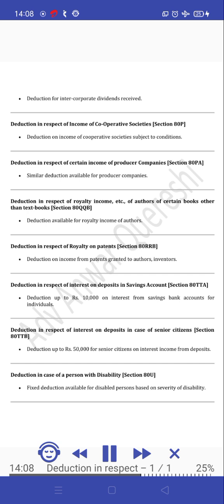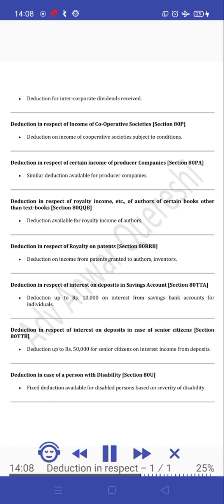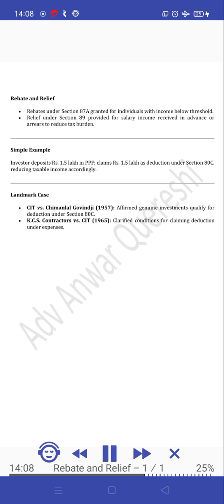Deduction in respect of interest on deposits and savings accounts, Section 80TTA. Deduction up to 10,000 rupees on interest from savings bank accounts for individuals. Deduction in respect of interest on deposits in case of senior citizens, Section 80TTB. Deduction up to 50,000 rupees for senior citizens on interest income from deposits. Deduction in case of a person with disability, Section 80U. Fixed deduction available for disabled persons based on severity of disability. Rebate and relief. Rebate under Section 87A granted for individuals with income below threshold. Relief under Section 89 provided for salary income received in advance or arrears to reduce tax burden.